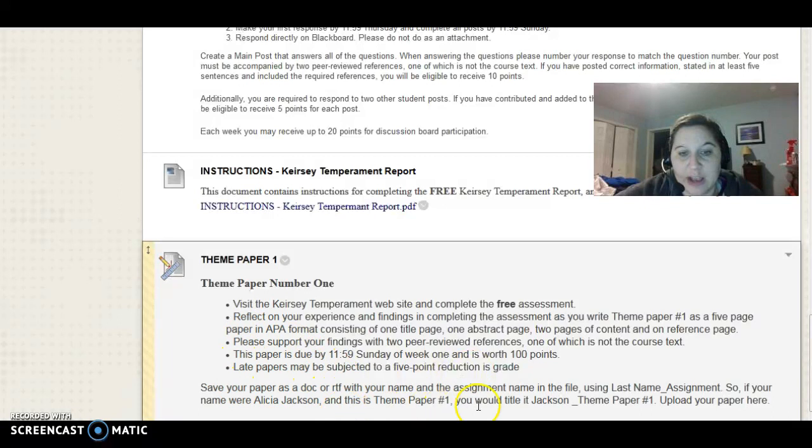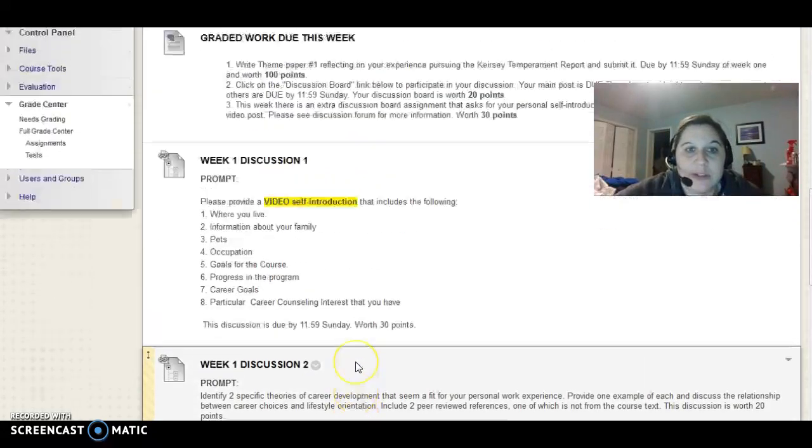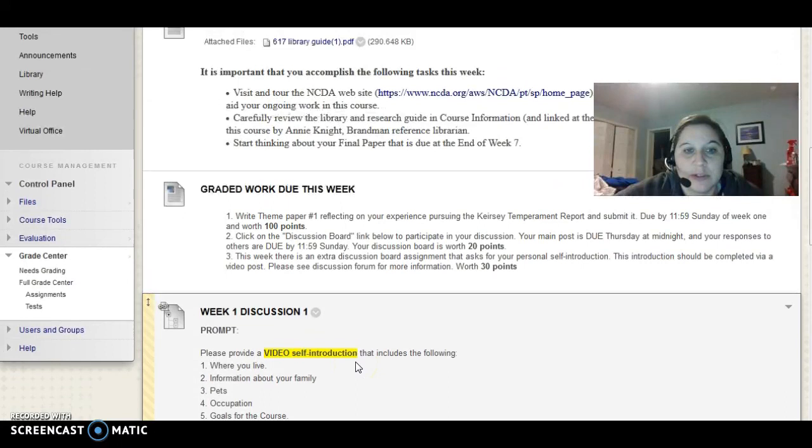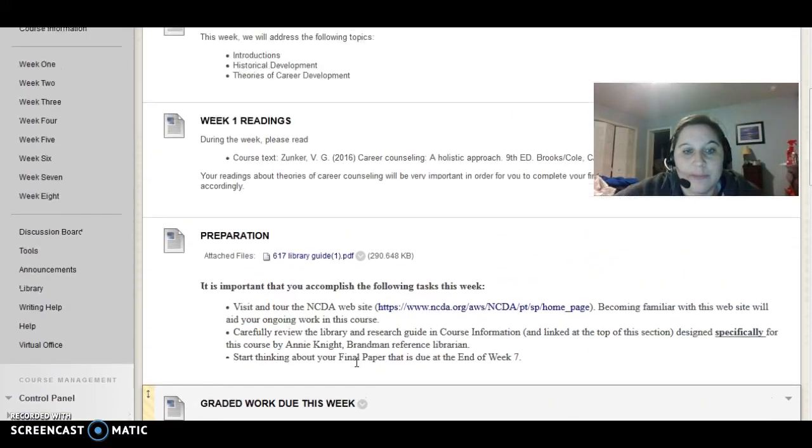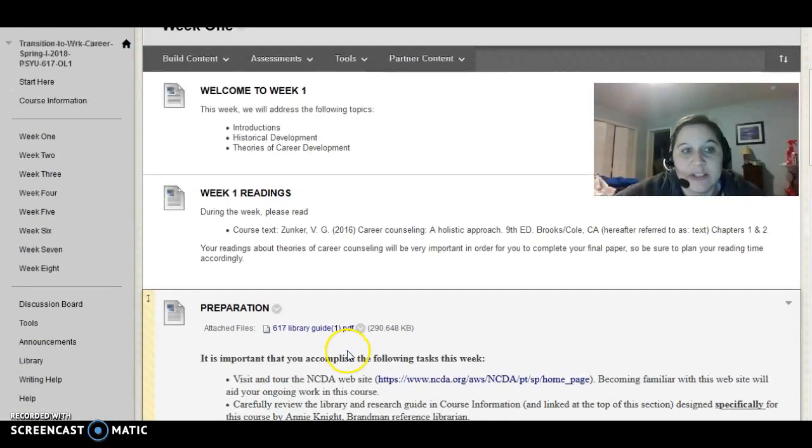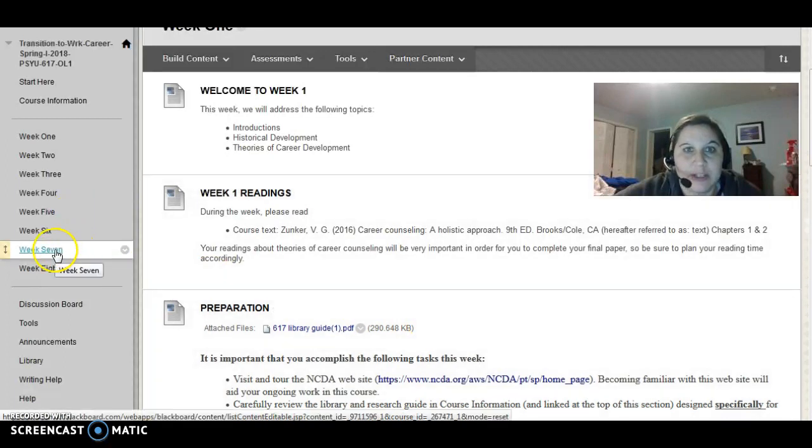It talks down here as to how it should be titled. But basically you're visiting the website, you're reflecting on your experience, the findings, and a summary. So that's what's due this week. The 2 discussion boards, the theme paper, and to just prepare for the rest of the class. I think that's all you need to know at this point. If you want to start looking ahead at the Week 7 paper, feel free to do that.